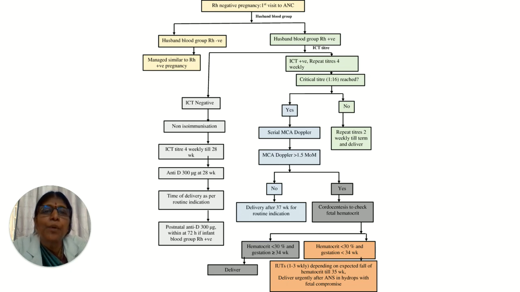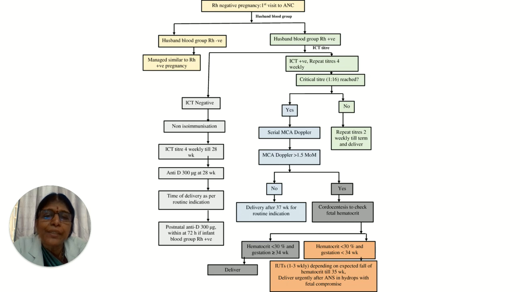If ICT is positive, then you repeat the titers 4 weekly. As soon as we know it is a positive fetus and positive ICT, we send for titers. If the titer is more than 1 in 16, then we go for serial MCA, middle cerebral artery Doppler. If the middle cerebral artery Doppler is more than 1.5 multiples of the median, then if it is after 37 weeks, we try to deliver her. But suppose it is less than 37 weeks, then if it is around 20 to 24 weeks, we can do a cordocentesis to check the fetal hematocrit.